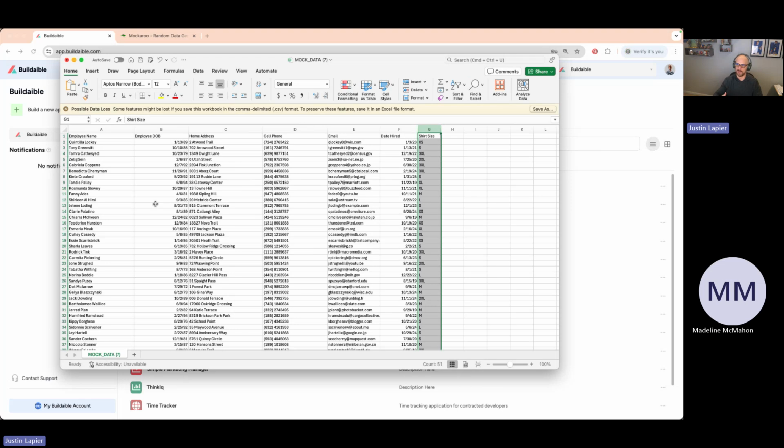Now, Buildable can do a lot more than just take in the spreadsheet data. You can then build reports off of it, dashboards, and other things. But even in a simplified way, putting a spreadsheet into Buildable, still providing you with that central repository that everybody can access, can be a big deal. And as I mentioned at the beginning of the call, we're going to be implementing our mobile version of Buildable in the near future. So not only will you be able to access it anywhere from your computer, you'll be able to access it anywhere from your phone.